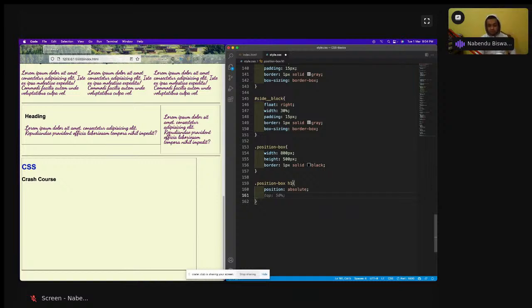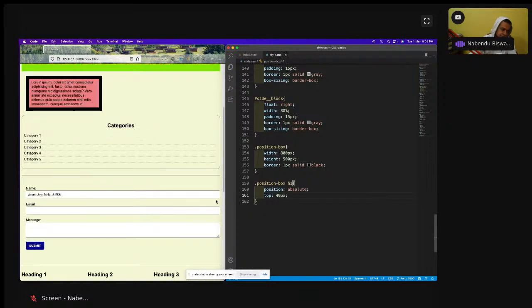They are very powerful properties. What I want is a top of 40px. The top of 40px means the top of this box, so from here I will move 40px down, and the CSS will be somewhere down here. Okay, so I'll do this and save it.